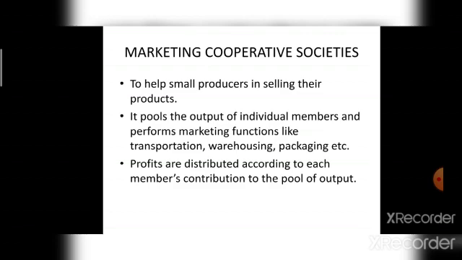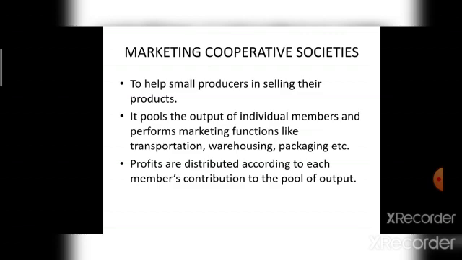output of individual members and performs marketing functions like transportation, warehousing, packaging, etc. to sell the output at the best possible price. Profits are distributed according to each member's contribution to the pool of output under marketing cooperative societies.